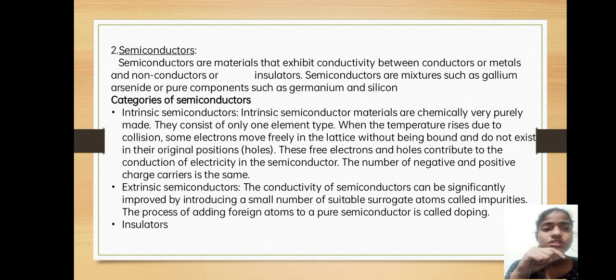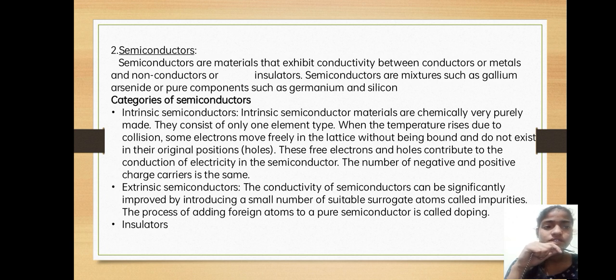These free electrons and holes contribute to the conduction of electricity in the semiconductor. So the free electrons are the reason behind conducting electricity in semiconductors. In any circuit, the number of positive and negative charge carriers is the same.